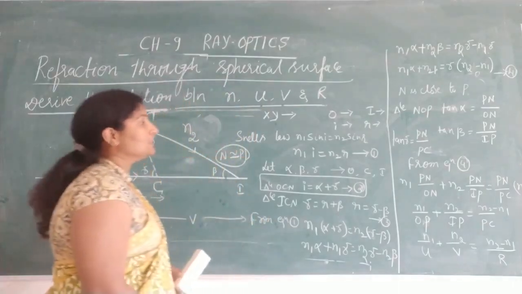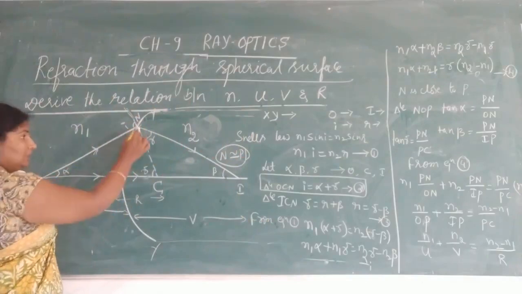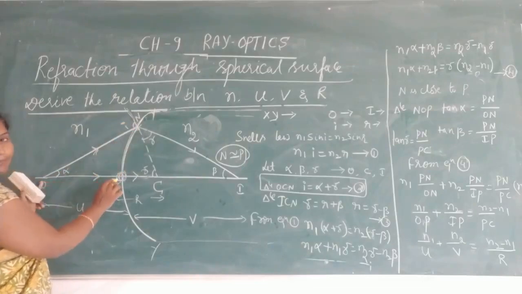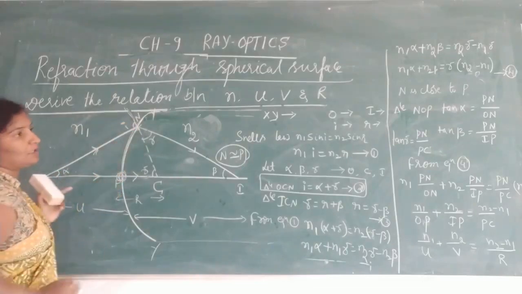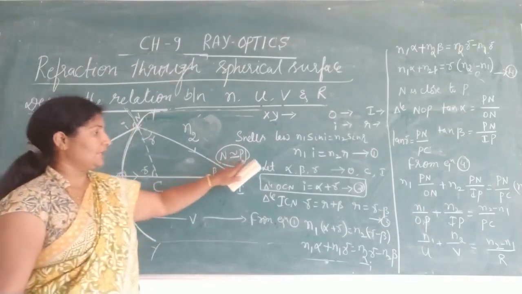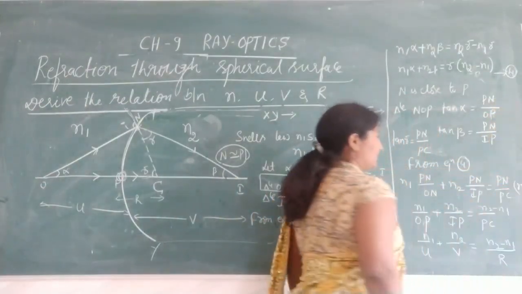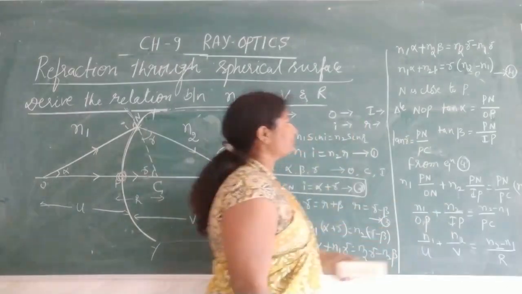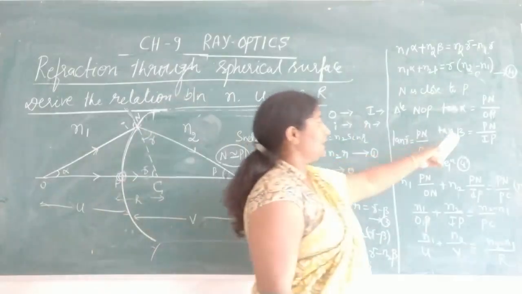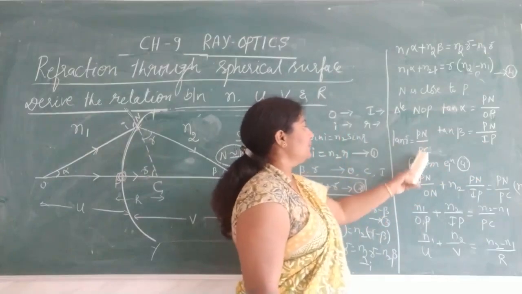ಫ್ರಮ್ ದ ಟ್ರಯಾಂಗಲ್ NOP, from the triangle NOP, tan alpha is equal to opposite, this is PN by adjacent is OP. Okay, and P ನ ಏನಂತ ಬರೀಬಹುದು. ಇಲ್ಲ ಕನ್ಫ್ಯೂಷನ್ ಇದೆ ಅಂತ ಹೇಳಿದ್ರೆ ಇನ್ ದ ಬಿಗಿನಿಂಗ್ ನೀವು P ನ P ಅಂತಾನೆ ಬರ್ಕೋಬಹುದು. ಓಕೆ, ನೆಕ್ಸ್ಟ್ from the another triangle, similarly find out the tan beta and tan gamma. Okay, tan beta is Pn by Ip and tan gamma is Pn by Pc.